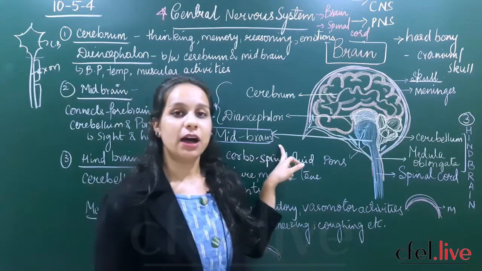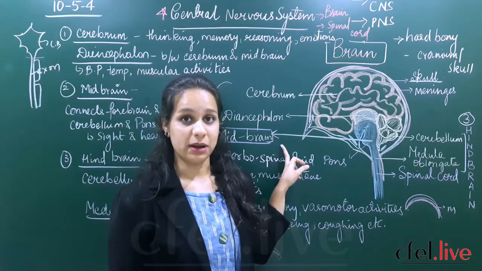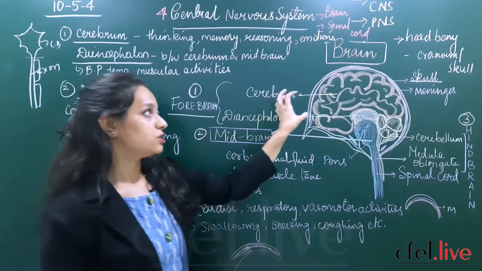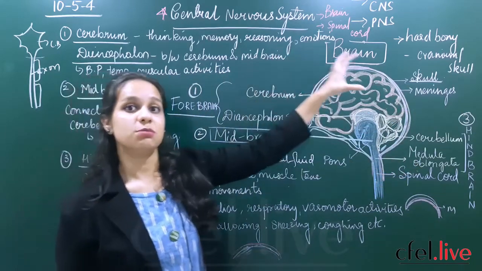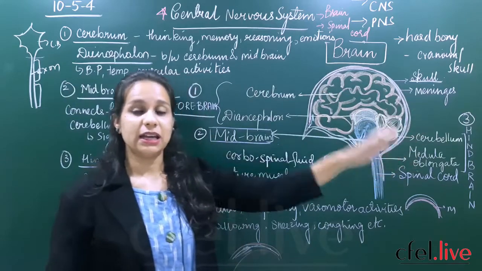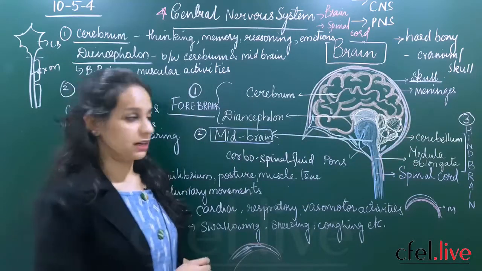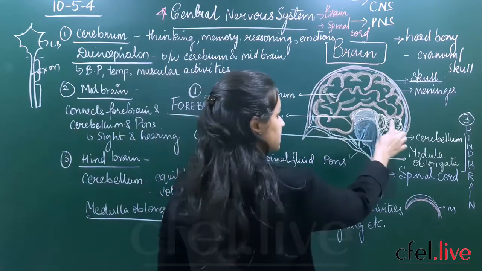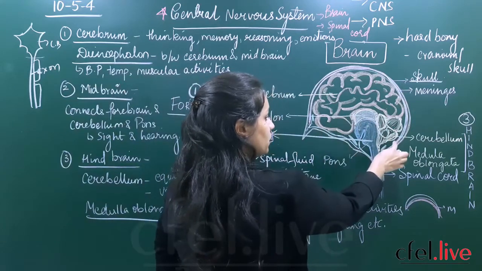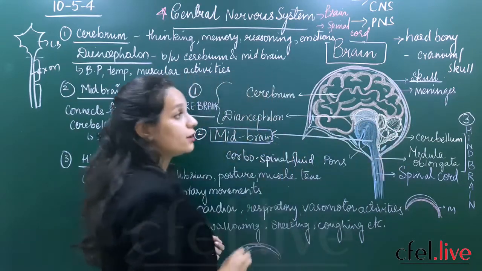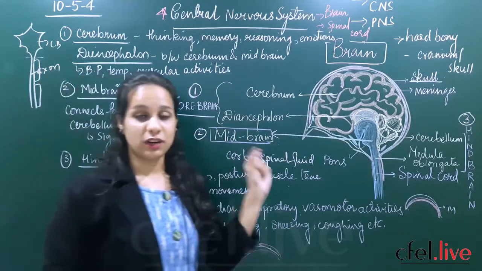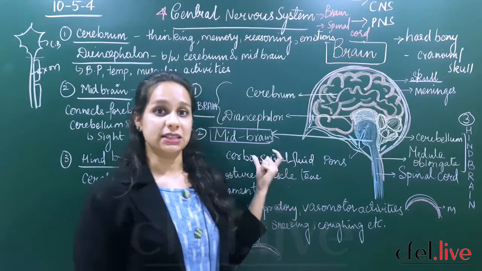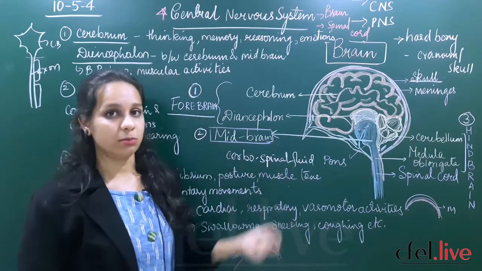And the second part of the brain is called the midbrain. Forebrain means what? It constitutes the peripheral part of the brain, and it is the largest part of the brain. Midbrain means it is present towards the middle of your brain, and it constitutes the optic lobes. Your optic lobes are present inside your midbrain.